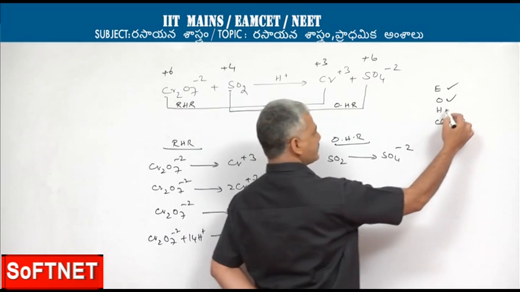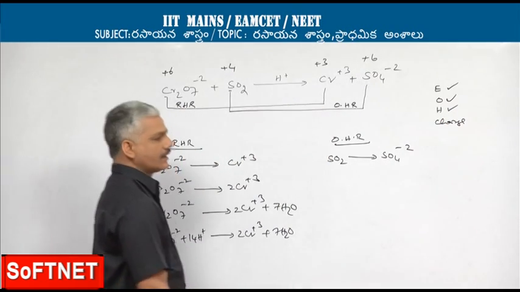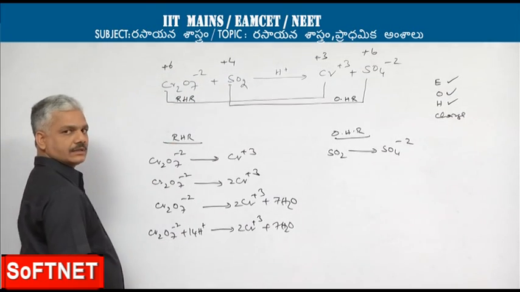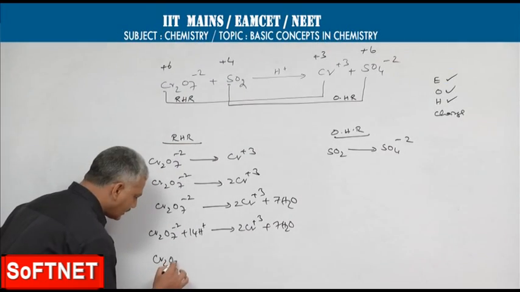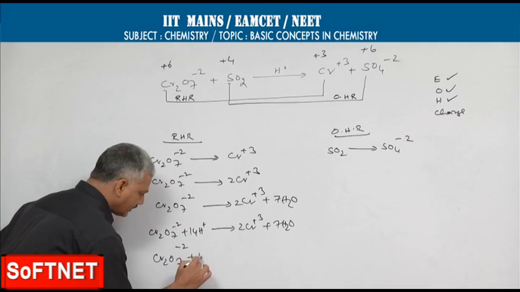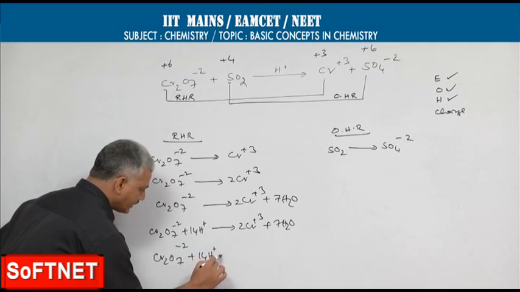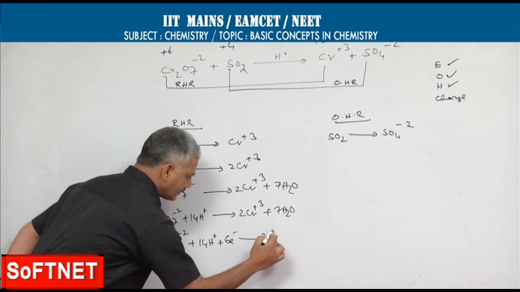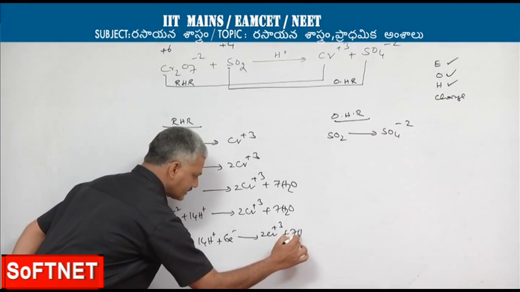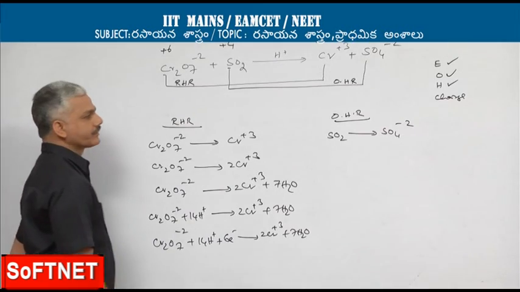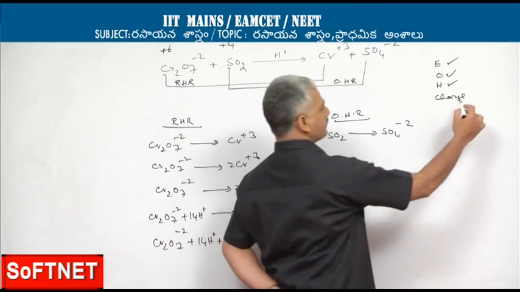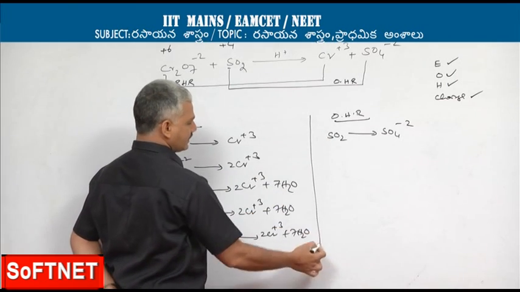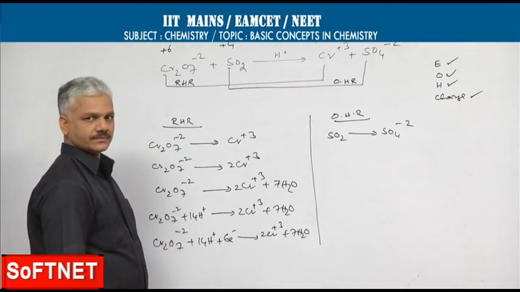Now, hydrogen is balanced. To balance the charge, we have to consider the difference in oxidation states. Cr2O7 2- plus 14H+ plus 6 electrons gives 2Cr3+ plus 7H2O. Now, charge is balanced. Apply the same procedure for the second half reaction also.